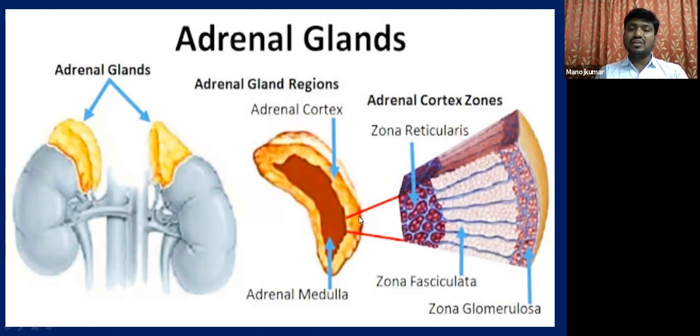And further, these red color lines indicate the section of the adrenal cortex, which is further divided into three different zones. From outer to inner, this is the outermost part of the adrenal cortex, and this is the innermost part. So zona glomerulosa, zona fasciculata, and zona reticularis. The secretions of the adrenal cortex are combinedly called steroid hormones.